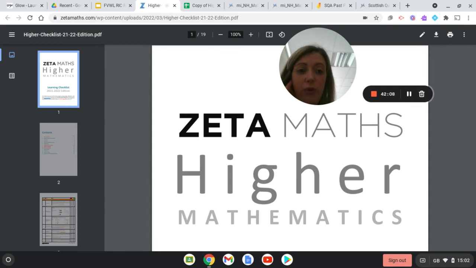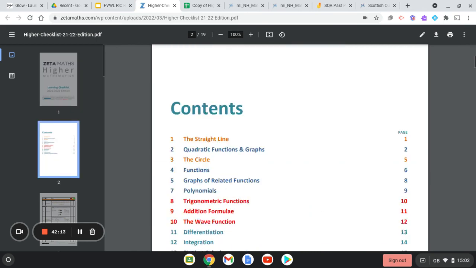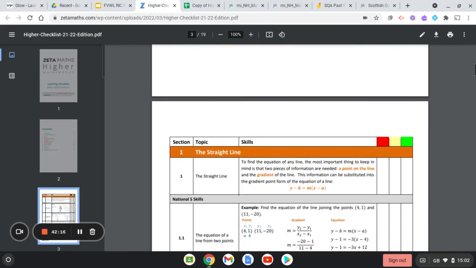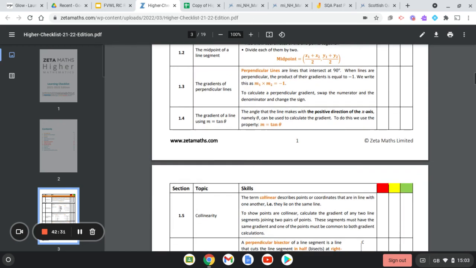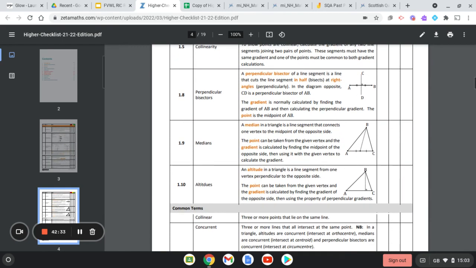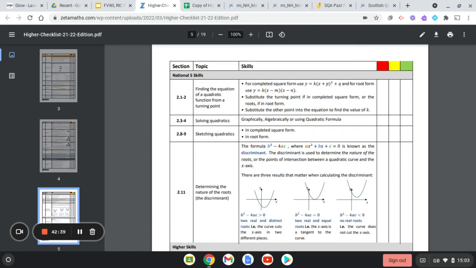It's useful if you could maybe print that off, or have it so that you can write on it digitally, and then you can just self-assess on your red, amber, green. Red meaning that you're still finding that really difficult, amber that you're okay, green that you feel really secure in your understanding of those particular things. It's quite good in the sense that it gives you a wee bit of notes, it gives you some examples, but really the best thing that you can be doing just now is getting stuck into past paper questions.